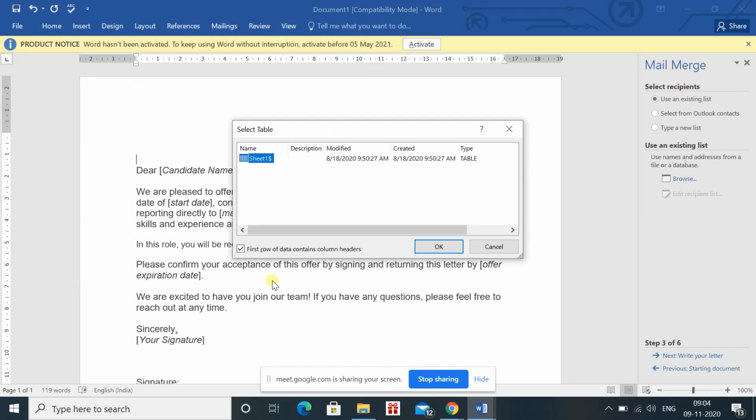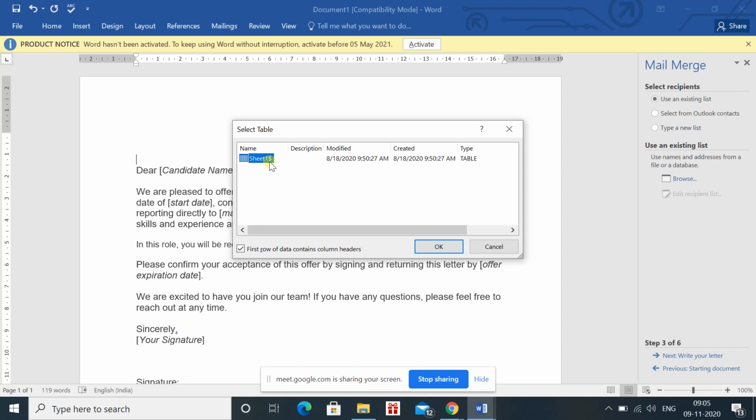So once you open the sheet, it will show you this dialog box. In this particular dialog box, it is saying select table. Whenever we talk about the Excel sheet, we know that in an Excel file we can have so many sheets. In the Excel file which I have created for the mail merge, I have only one sheet, so it is showing one sheet only.